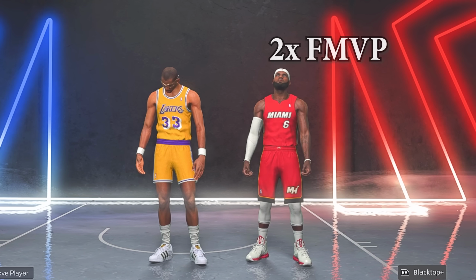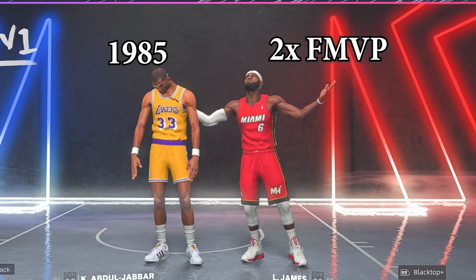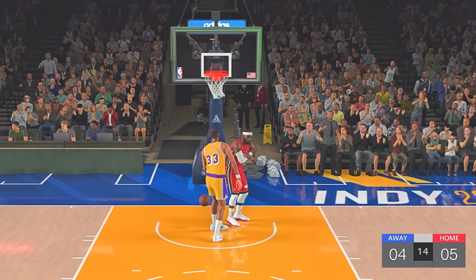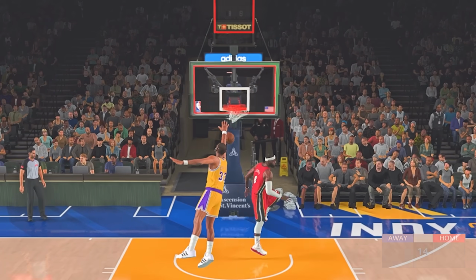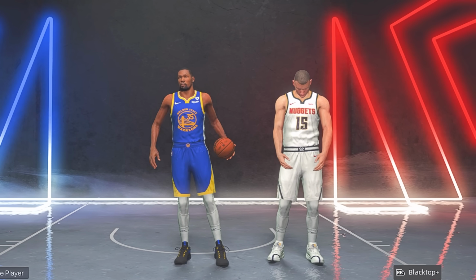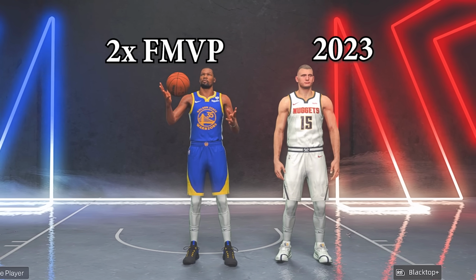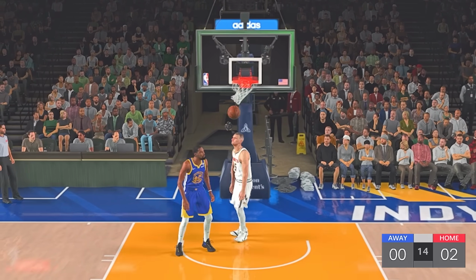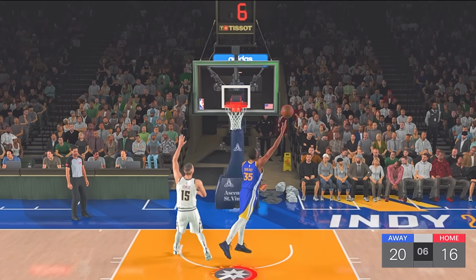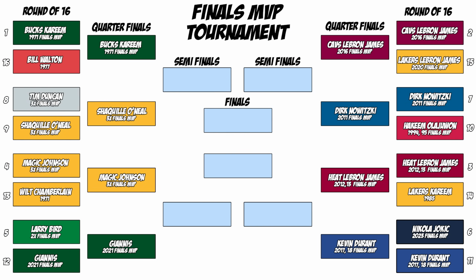After them was Heat LeBron versus Lakers Kareem. Lakers Kareem stood no chance against prime LeBron, who won 21-10. And the last match of round one was Nikola Jokic versus Kevin Durant. It was a close match throughout, but Durant came out on top, winning 22-16. Making our way into round two now.